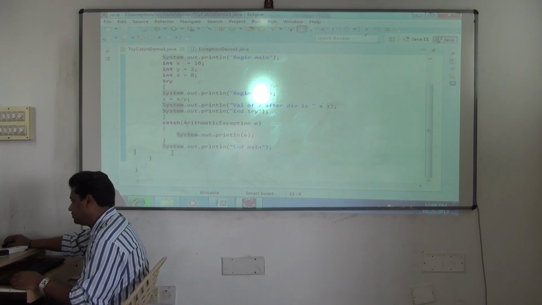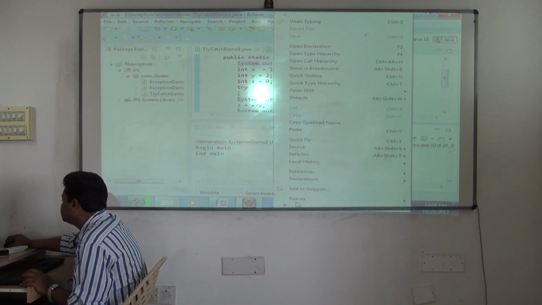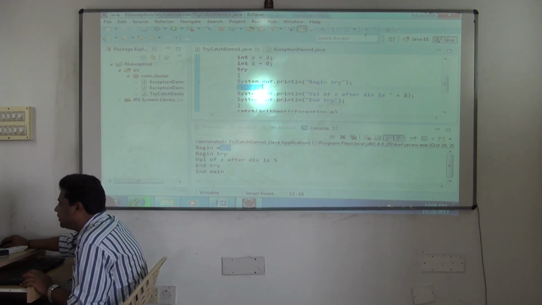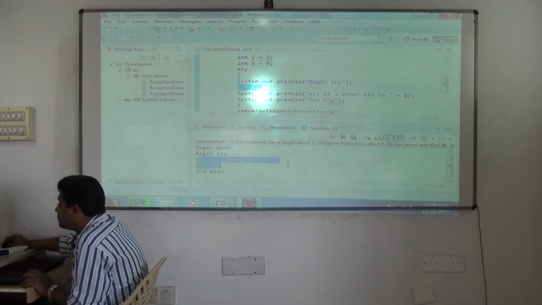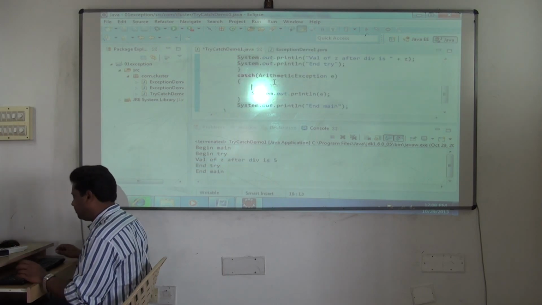See this. See, begin main, yes. Then it will come to this line. Begin try, yes. Division is happening, fine. Okay. Once division has happened, it's printing value of z is, and it's also printing end try. Check this out. These two lines it's executing after division. Okay, but catch block did not execute. In fact, I put an SOP there.